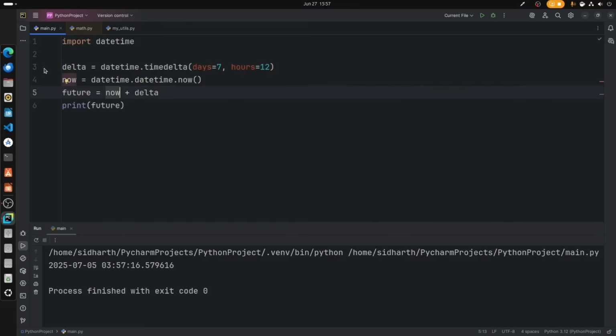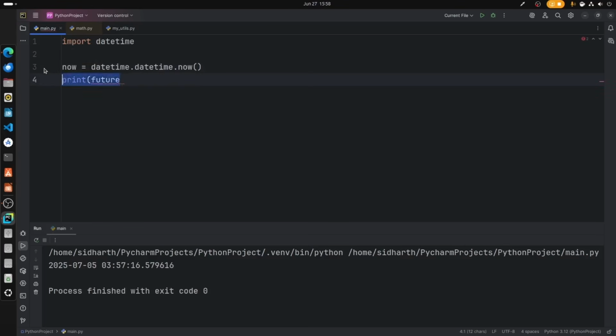For that, I'll remove the future and the delta, and in the print statement I would like to add one more thing: formatted equal to now.strftime, and I have to add quotation marks. Now %Y-%m-%d, and then the hour: %H:%M:%S.